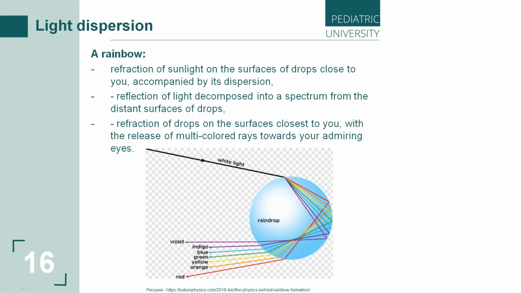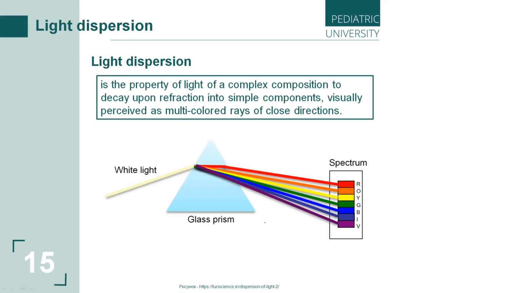Light dispersion is the property of light of a complex composition to decay upon refraction into simple components, visually perceived as multicolored rays of close directions. Dispersion is explained by the fact that the refractive index of a substance is a function of the light wavelength. Light components with different wavelengths are refracted in different ways.